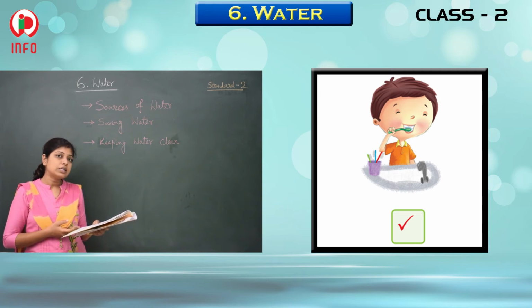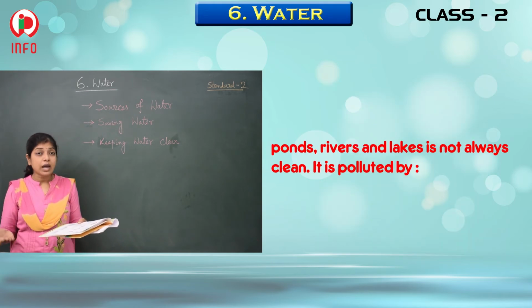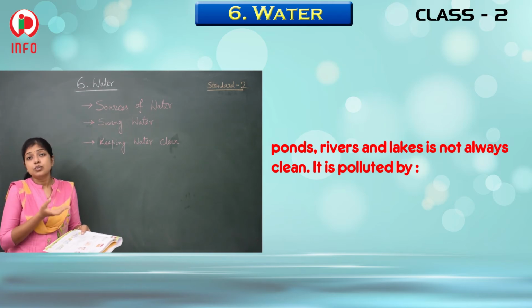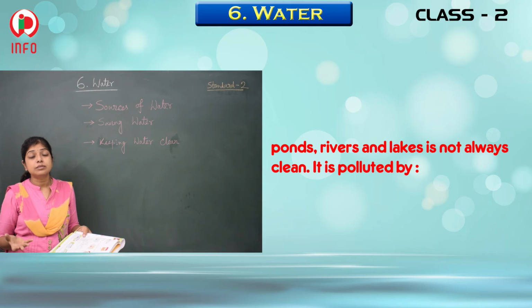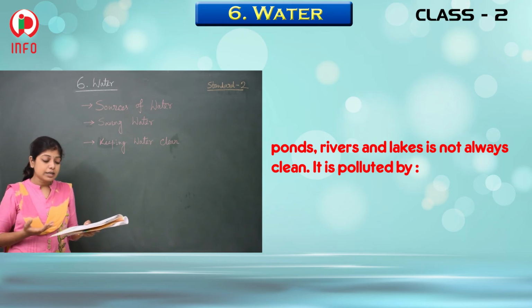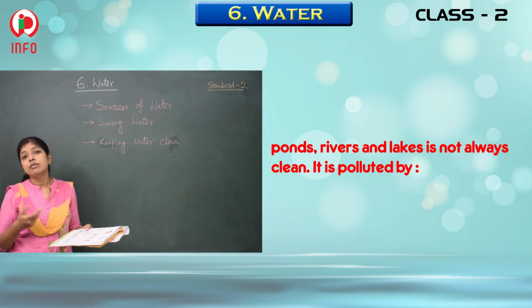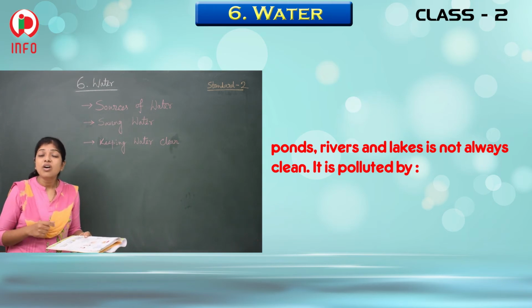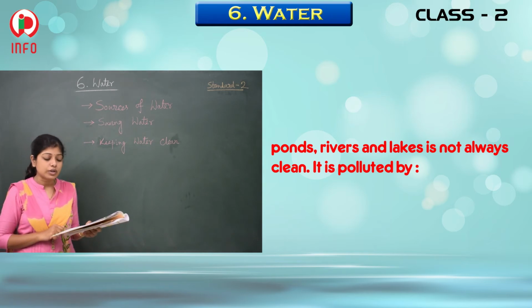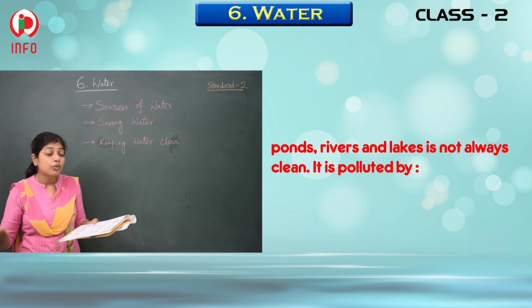And one more thing is there, that the pond, river and lakes are not always clean. That means the waters available in the pond, in the river, in the lakes are not always clean, because we ourselves make them polluted. So by what things is it polluted?